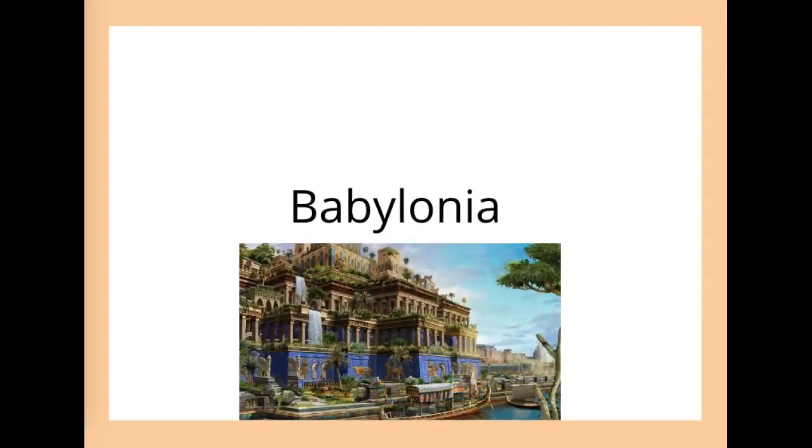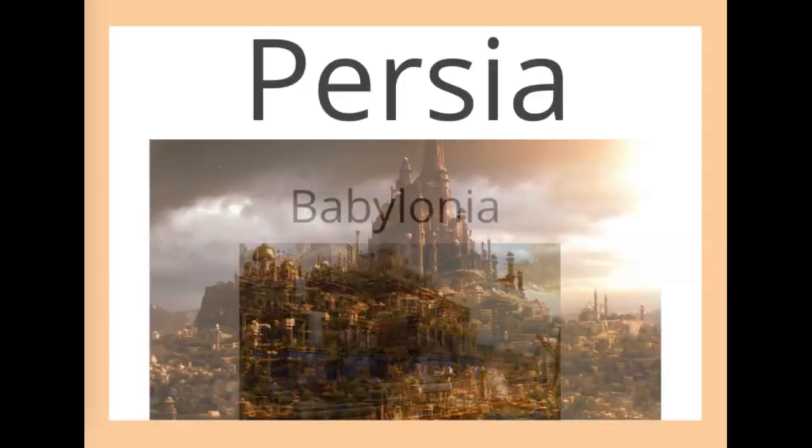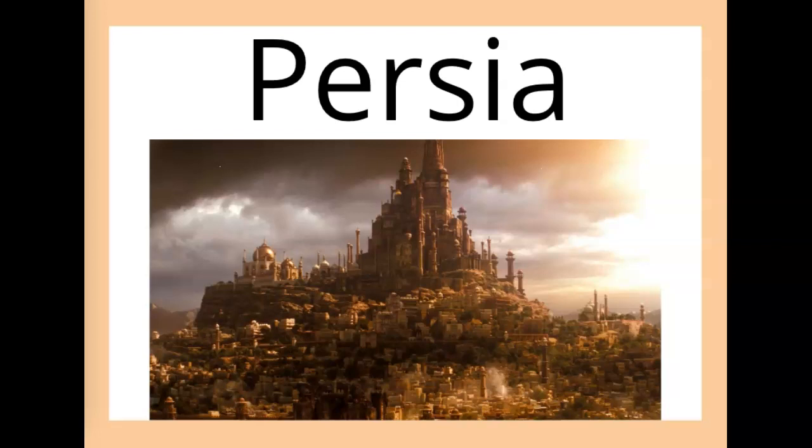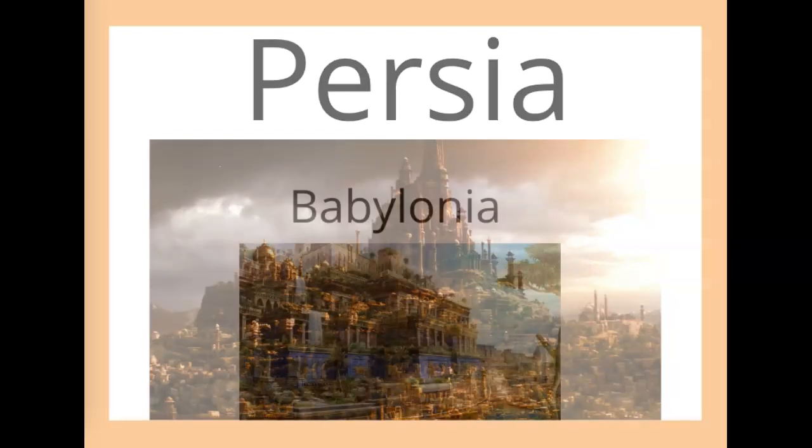So the story of Daniel takes place when Israel is conquered by different nations. We've learned before that after the Israelites escaped Egypt, they were later conquered by the Babylonian kingdom, and then later conquered by Persia. Today's story of Daniel takes place when Israel is conquered by Babylonia.